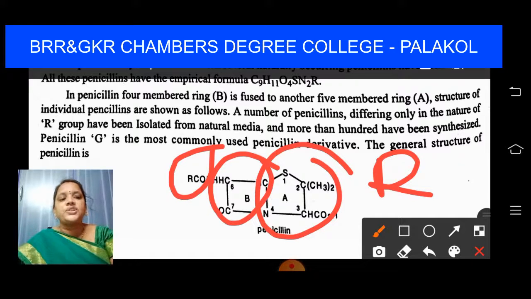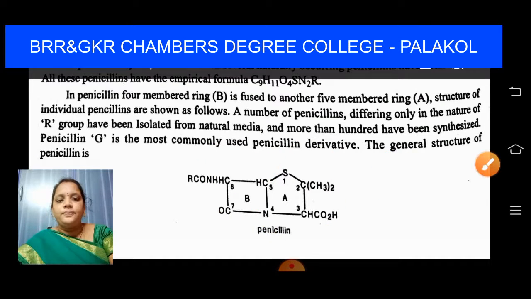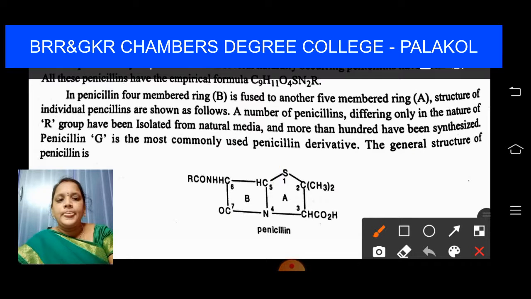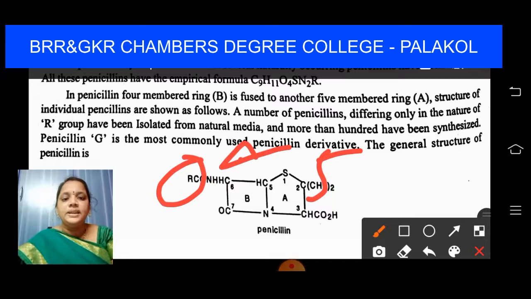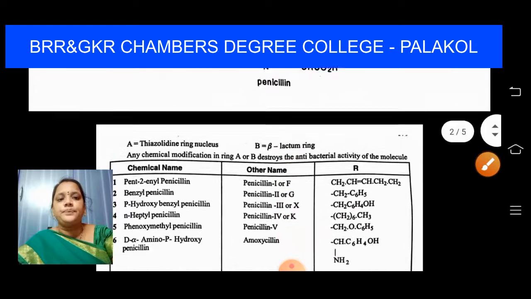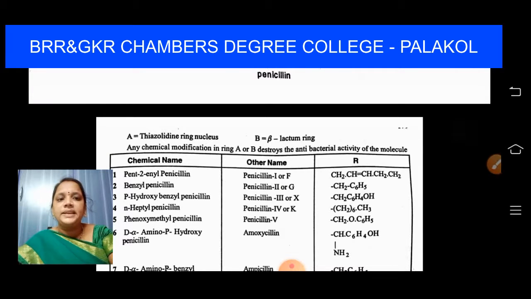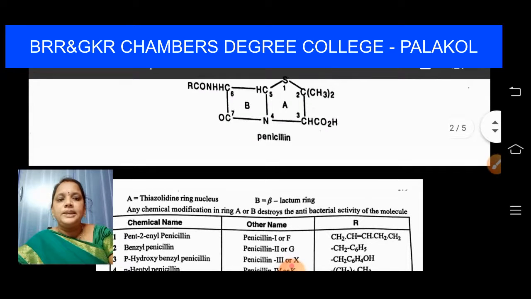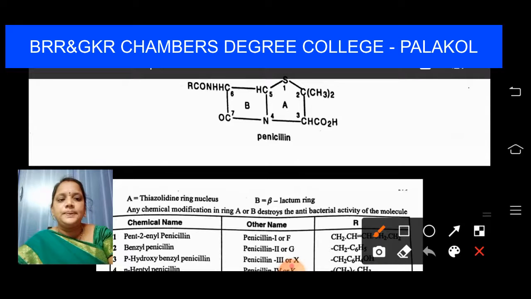So, the general structure of penicillin is like this: a four-membered ring with a five-membered ring, with an R group. This is the general structure of penicillin. The R group will be replaced, so by replacing the R group, we get a lot of penicillin combinations. So, let us look forward into this. What is the A ring, students? Let me keep it like this so you can understand.